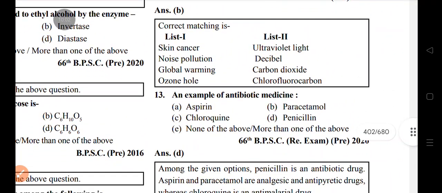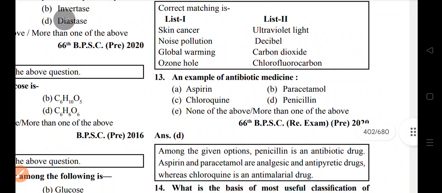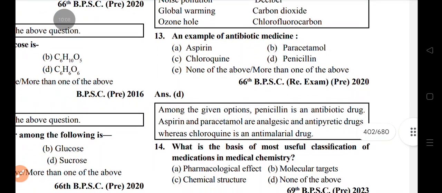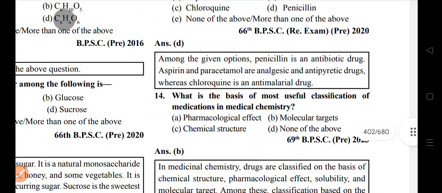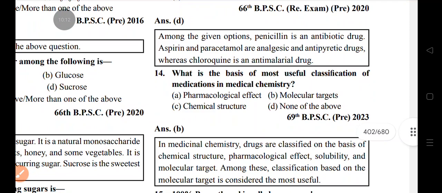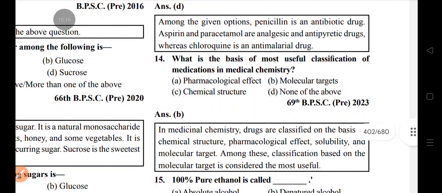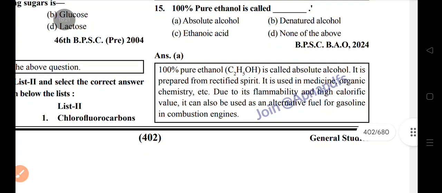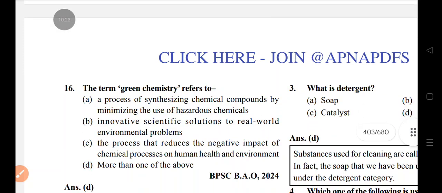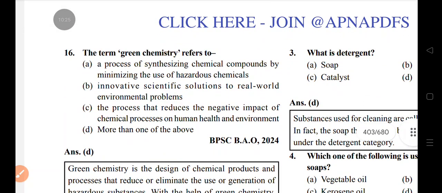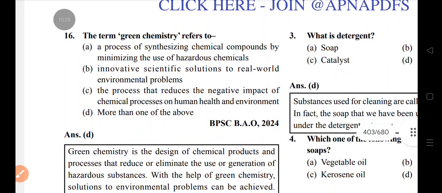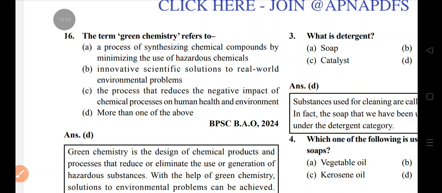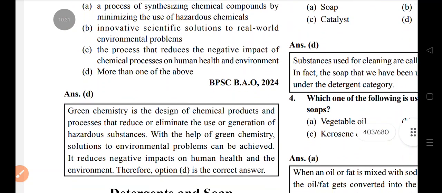Skin cancer, ultraviolet; noise pollution, decibel; global warming, carbon dioxide; ozone hole, chlorofluorocarbon. An example of an antibiotic medicine is penicillin. The basis of the most useful classification of medication in medicinal chemistry is molecular target. 100% pure ethanol is called absolute alcohol. The term green chemistry refers to synthesizing chemical compounds by minimizing the use of hazardous substances.